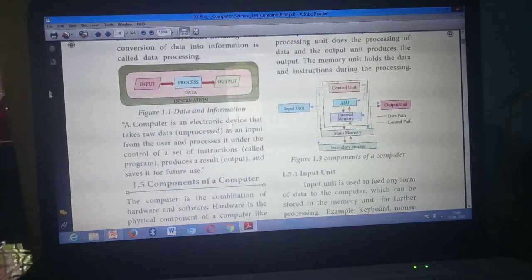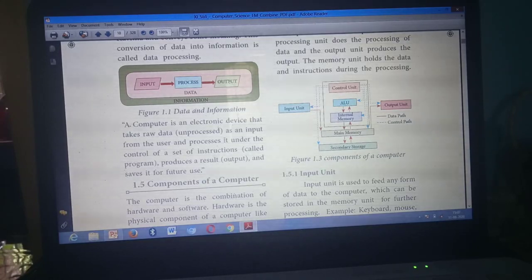Okay. So page number 4, have you seen it? This one. What is a computer? First 2 mark question, from here to here. A computer, start from here. A computer is an electronic device, from here to for future use. Understand? Have you all marked? First 2 mark question. Page number 4. Below this diagram, from here. Computer is an electronic device, from here to this end, for future use. Have you all marked?